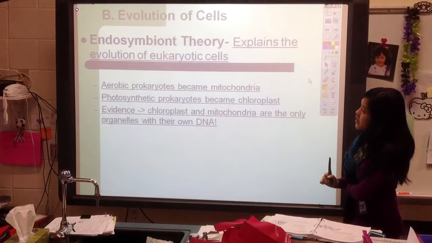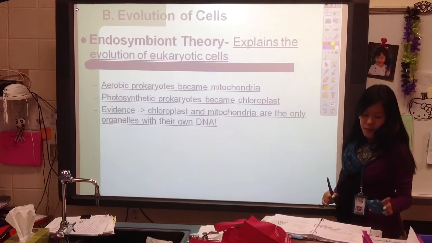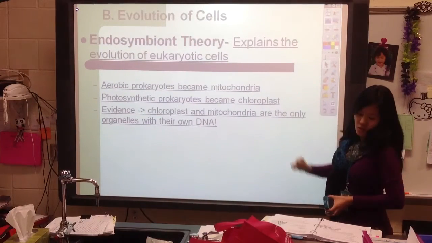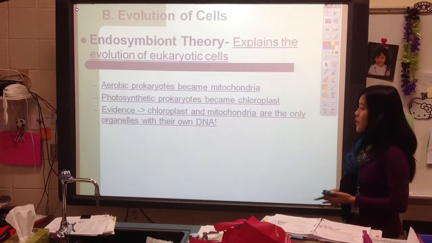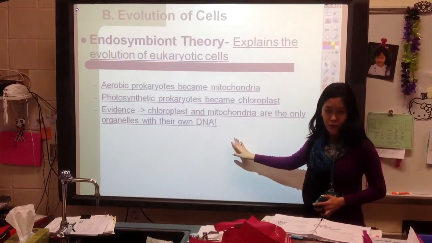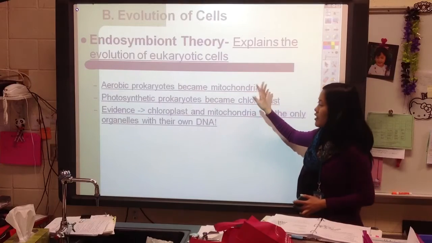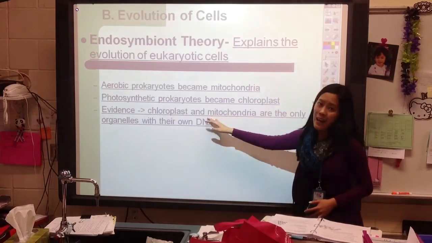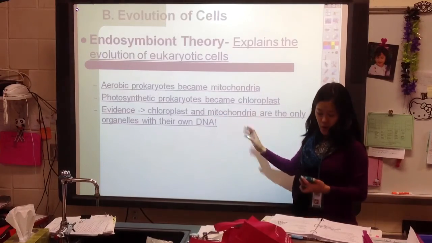And the last part here is the Endosymbiotic Theory, and this is going to explain the evolution of eukaryotic cells. So there are three main things here. Make sure you take a minute to read over this first. We're talking about aerobic prokaryotes becoming mitochondria, photosynthetic prokaryotes becoming chloroplasts, and evidence that both of these things, chloroplasts and mitochondria, have their own DNA.